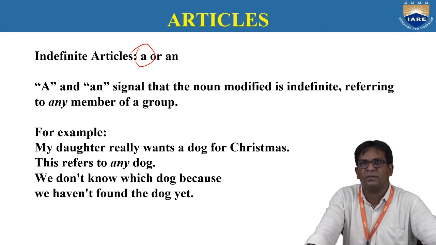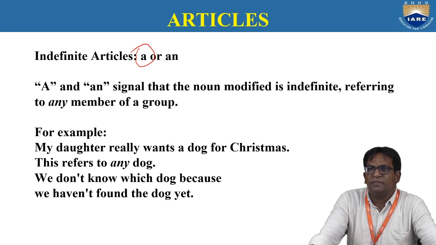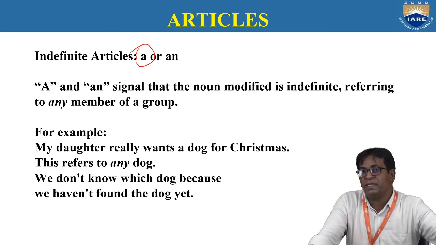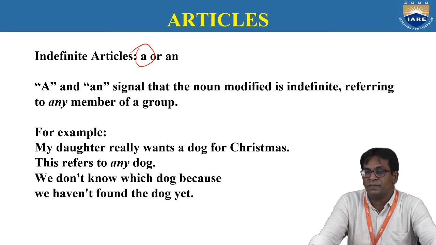A and an signal that the noun modified is indefinite, referring to any member of a group. For example, my daughter really wants a dog for Christmas.